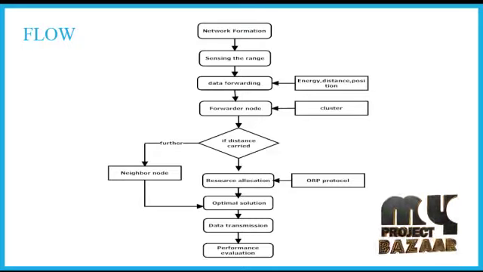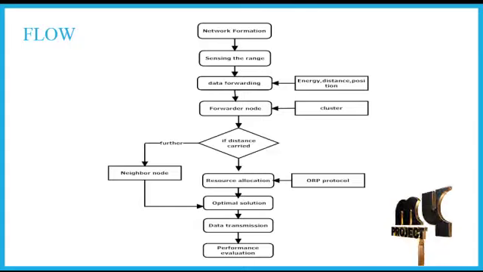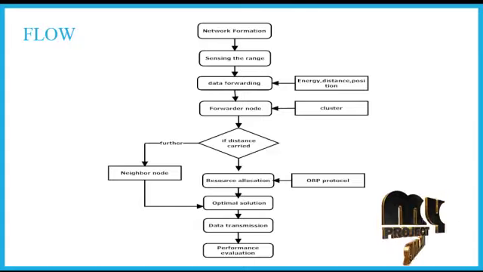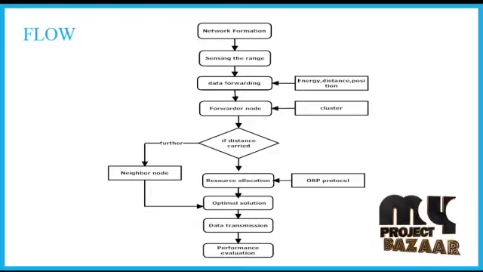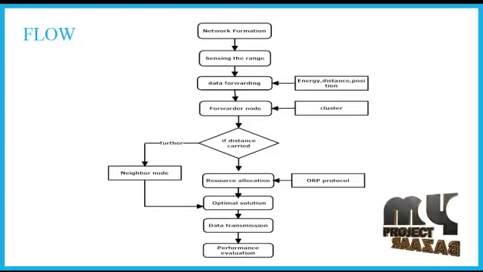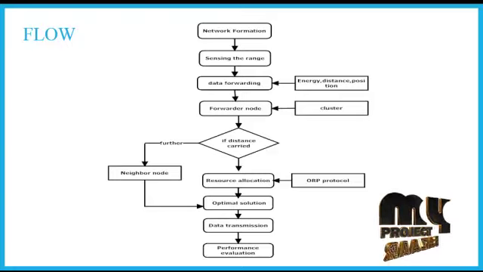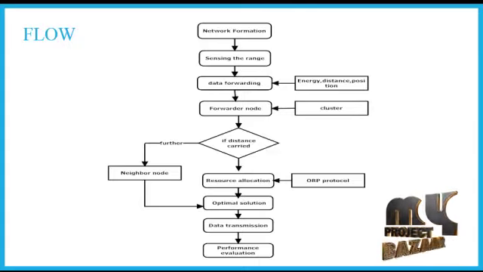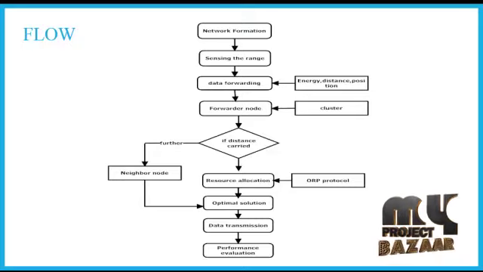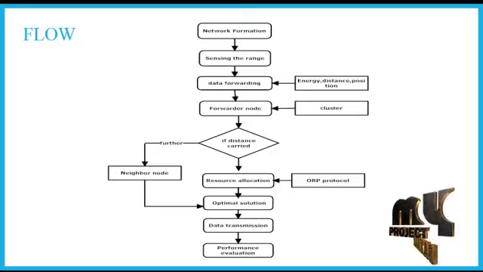Here the resource allocation using the ORP protocol, our optimal resource allocation protocol, is done. Once the path is identified, we send the data depending on the path via the neighbor nodes. These neighbor nodes are called the volunteer nodes. So the data transmission is done via the cluster head as well as the volunteer nodes. Then we analyze the performance based on throughput, packet delivery ratio, energy and delay.